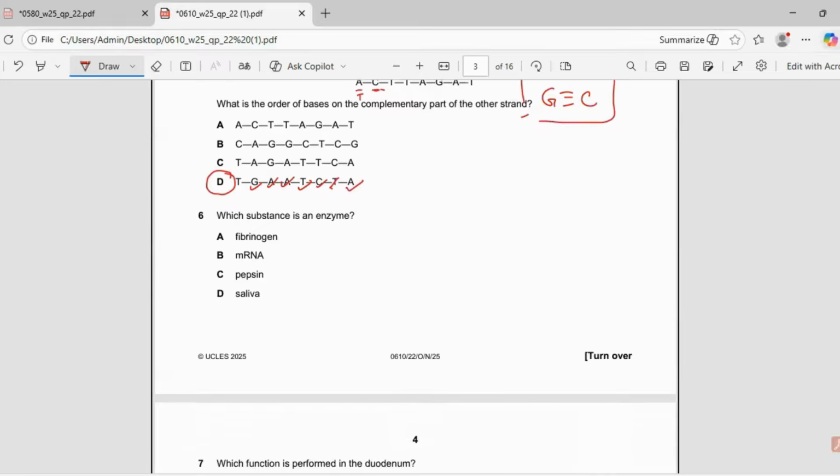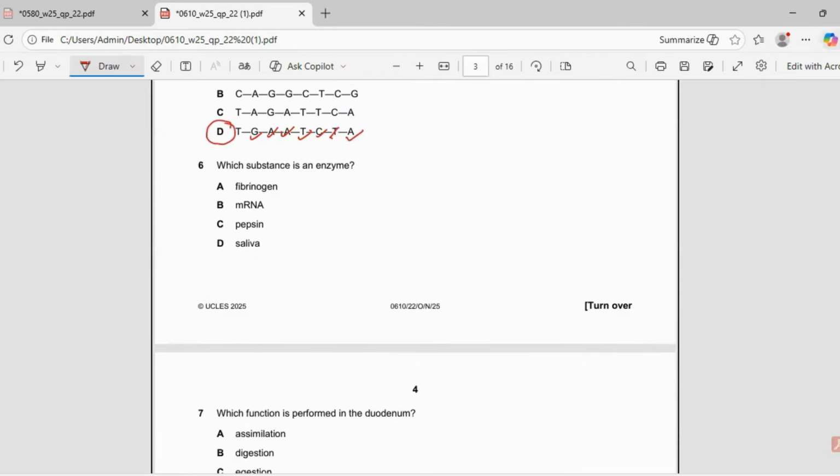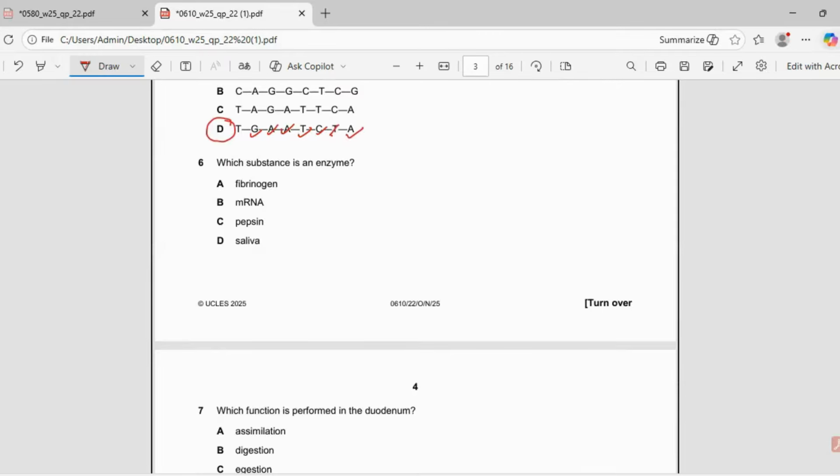Next, which substance is an enzyme? We very well know that enzymes are biocatalysts that speed up the rate of reaction without getting consumed. Fibrinogen is a protein. mRNA is not an enzyme. Pepsin is a protein digesting enzyme. And saliva is a secretion that contains the enzyme salivary amylase. So here the best answer is pepsin. So the answer is C, pepsin.